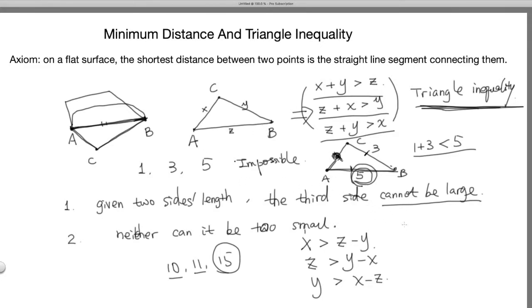Okay, this is the triangle inequality. And the equivalent way of saying it is actually the following. If I denote P as the perimeter of the triangle, so P equals x plus y plus z, right? The definition of perimeter.